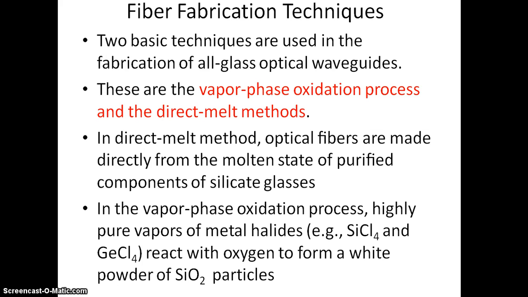In the direct melt method, optical fibers are made directly from the molten state of purified components of silicate glasses. In the vapor phase oxidation process, highly pure vapors of metal halides, for example SiCl4 and GeCl4, react with oxygen to form a white powder of SiO2 particles.